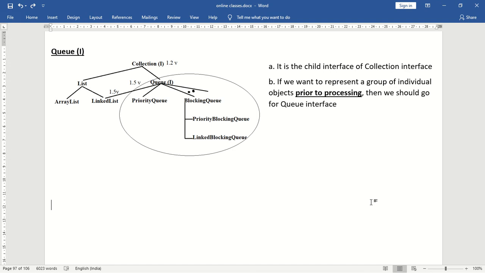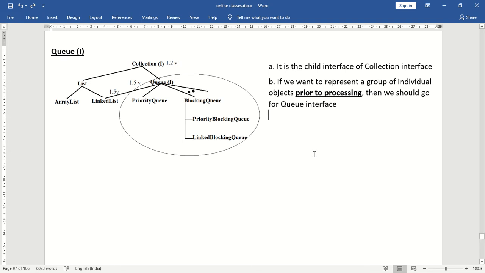So I have seen that some students have got mail very early and some students have got mail very late. Why? Because it follows first in first out order. That is, before processing, each and every object will be stored in a queue and the object will be processed one after the other.